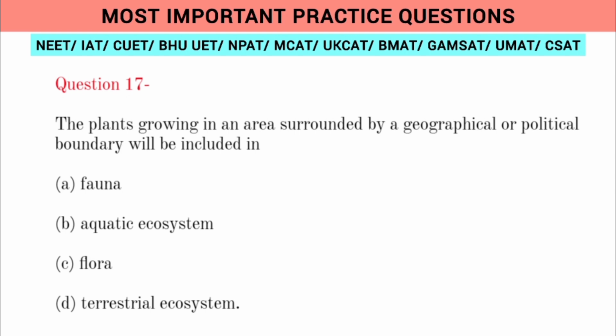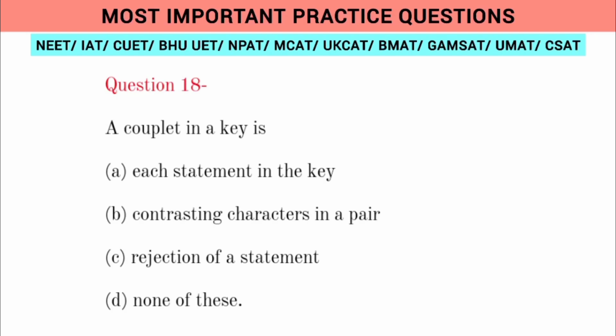Question 17. The plants growing in an area surrounded by a geographical or political boundary will be included in: A. Fauna, B. Aquatic ecosystem, C. Flora, D. Terrestrial ecosystem. Question 18. A couplet in a key is: A. Each statement in the key, B. Contrasting characters in a pair, C. Rejection of a statement, D. None of these.